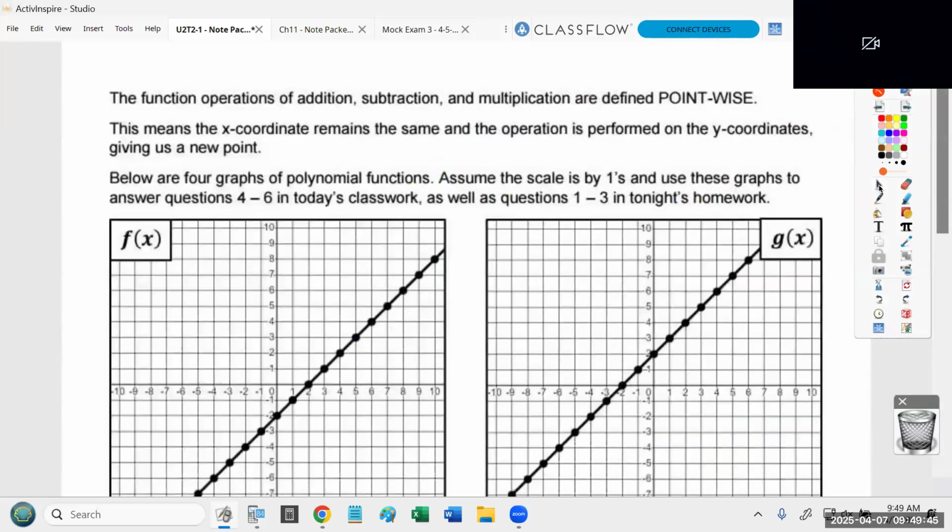All right. So this says the function operations of addition, subtraction, and multiplication are defined pointwise. I'll explain what that means. This means the x-coordinate remains the same and the operation is performed on the y-coordinates, giving us a new point.